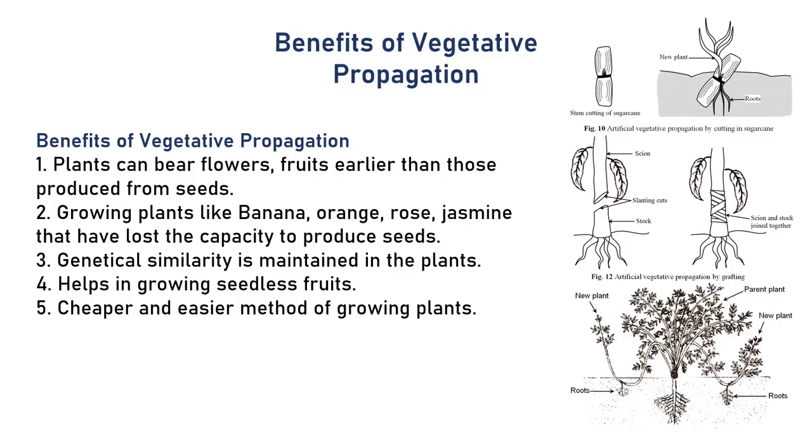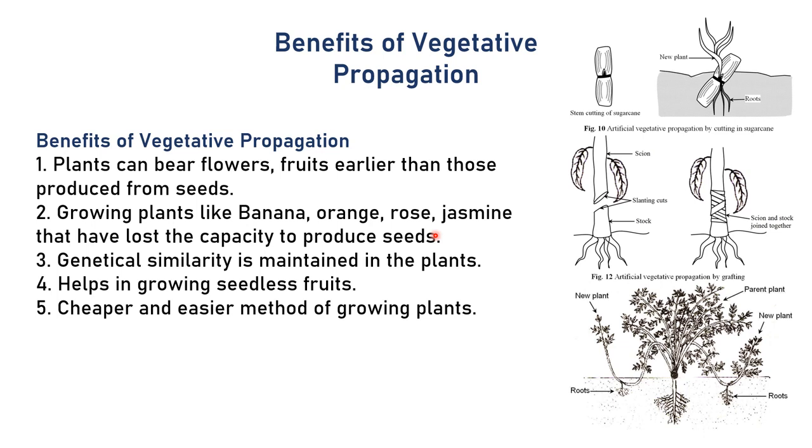So what are the benefits of vegetative propagation? We have already done the benefits of vegetative propagation. Plants can bear flowers and fruits earlier than those produced from seeds. Plants like banana, oranges, rose, jasmine that have lost the capacity to produce seeds can be grown through vegetative propagation.